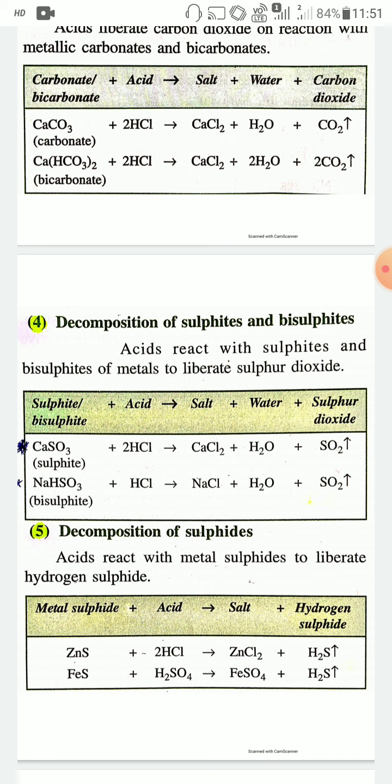And next, decomposition of sulfide. When sulfides of some metals react with acid, that is H2SO4 or HCl, they produce salt and hydrogen sulfide gas. For example, when zinc sulfide reacts with hydrochloric acid, ZnS plus 2HCl, it will produce the salt ZnCl2 plus hydrogen sulfide gas, H2S. Similarly, FeS plus H2SO4 will produce FeSO4 plus H2S, hydrogen sulfide gas.